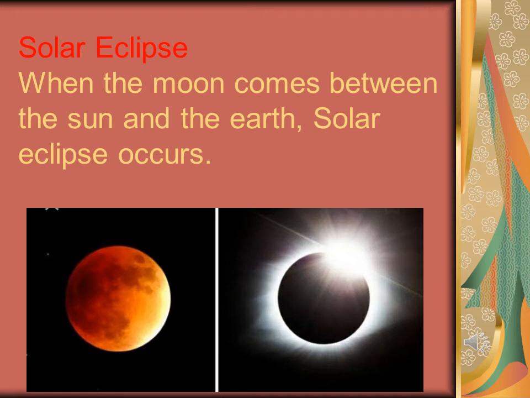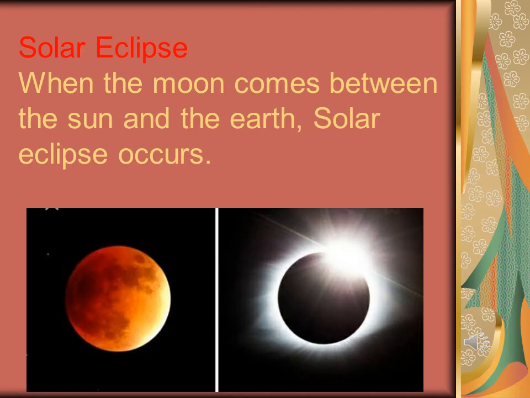Now students, let's try to study what is a solar eclipse. When the moon comes between the sun and the earth, a solar eclipse occurs. When they are in a straight line, the moon is revolving around the earth and the earth is revolving around the sun.